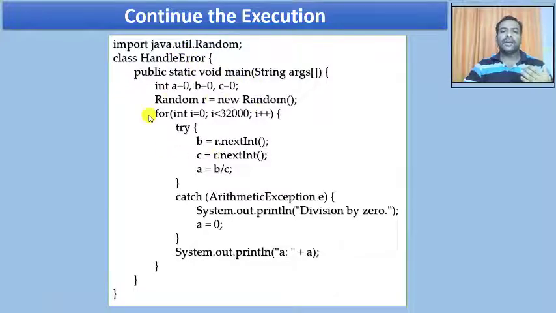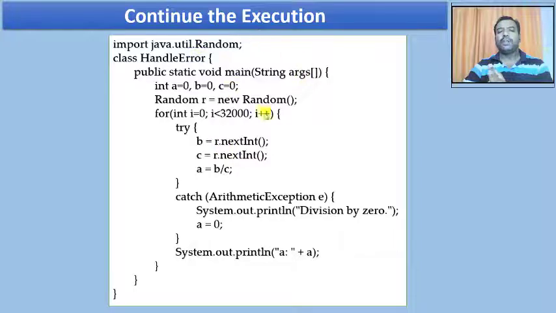So now in the main function, I'm going to have int a equals 0, b equals 0 and c equals 0, and I'm generating a random object r. Upon calling nextInt, this will give me the next random number. The random number can be anything starting from 0 to any maximum value.